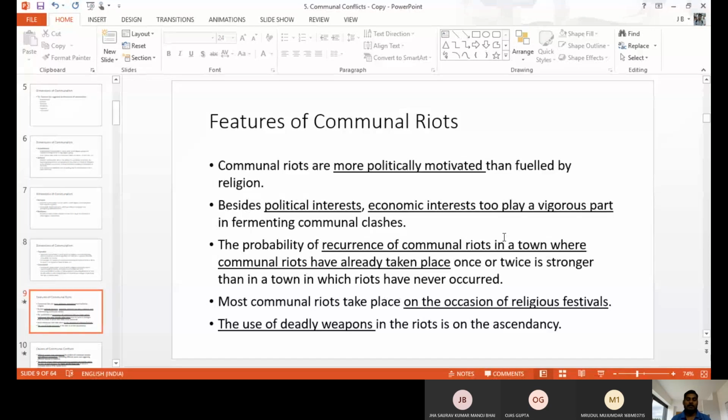And deadly weapons are used. They carry deadly weapons, harmful things, to the violence places to attack others. So these are the features, the things that may happen at the time of communal violence or communal riots.